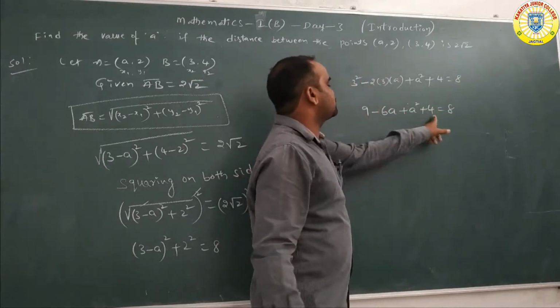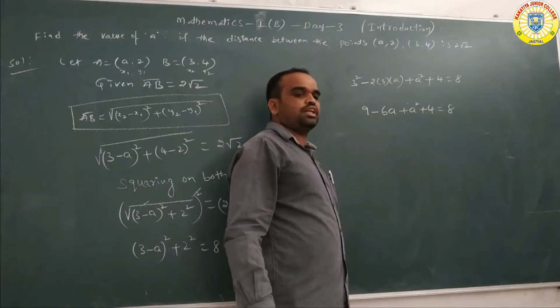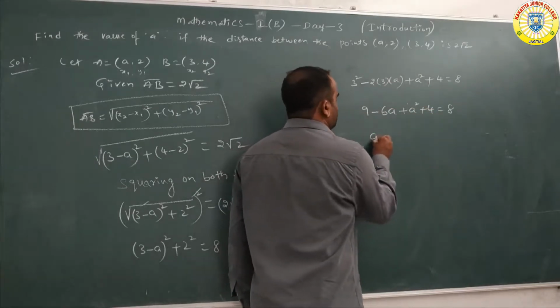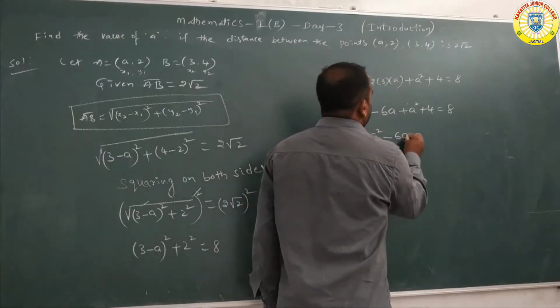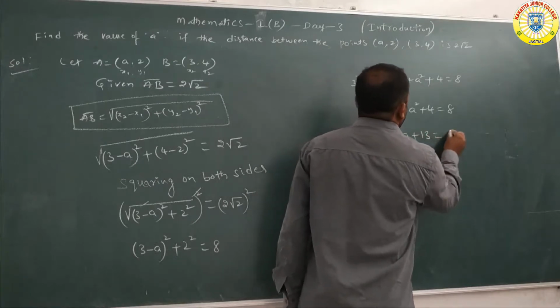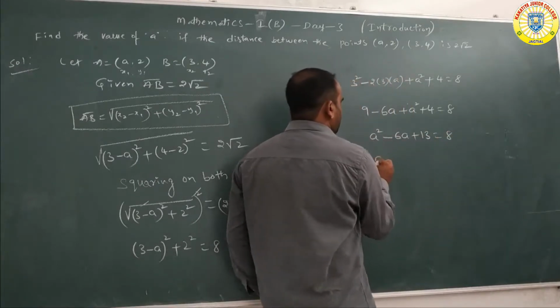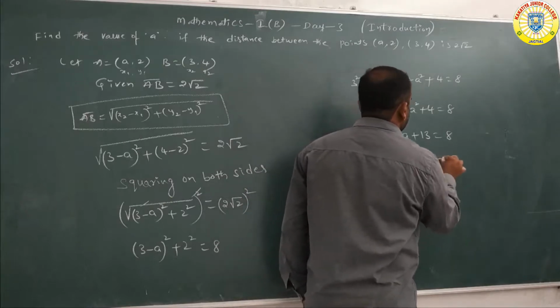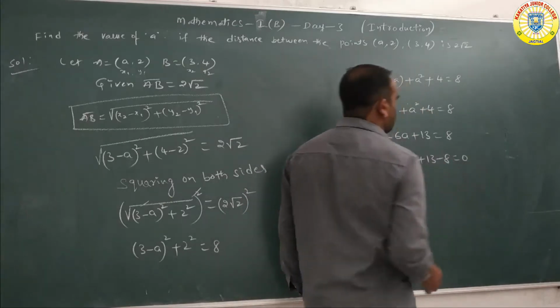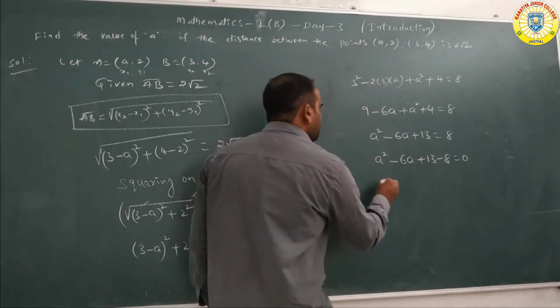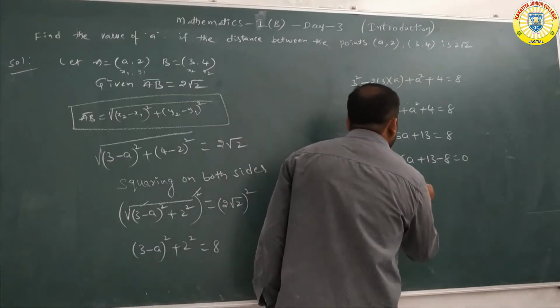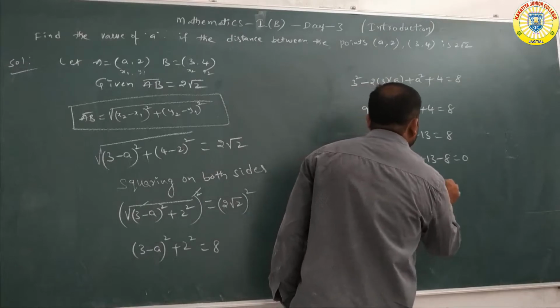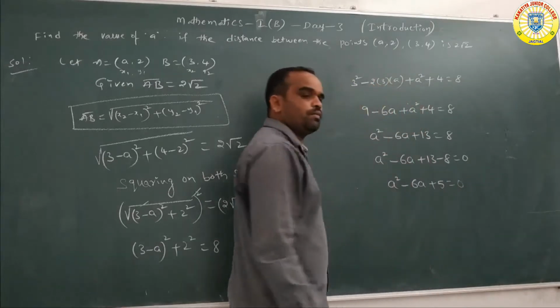Here 9 plus 4 is 13. So a square minus 6a plus 13 is equal to 8. Then a square minus 6a plus 13 minus 8 is equal to 0, that is a square minus 6a plus 5 is equal to 0.